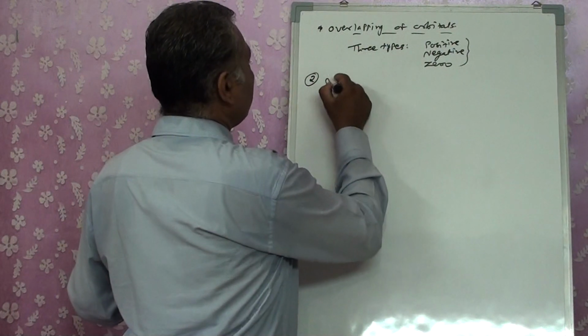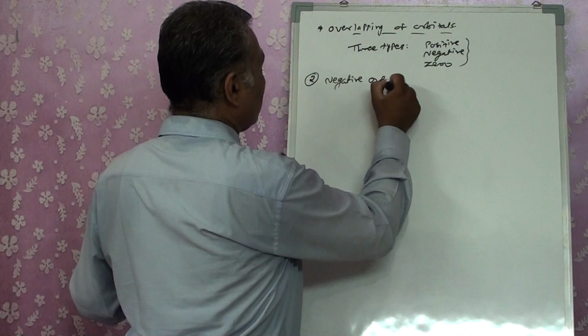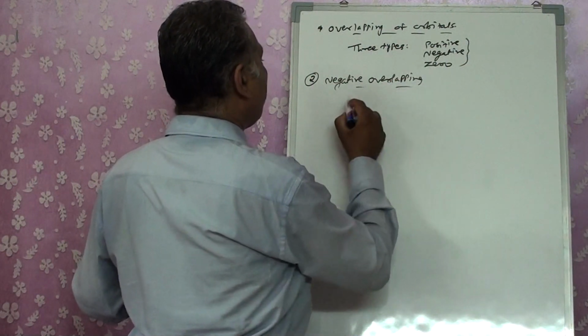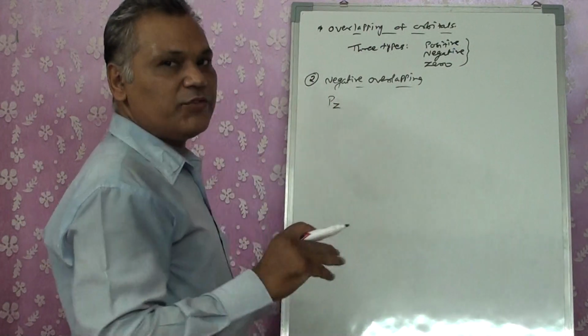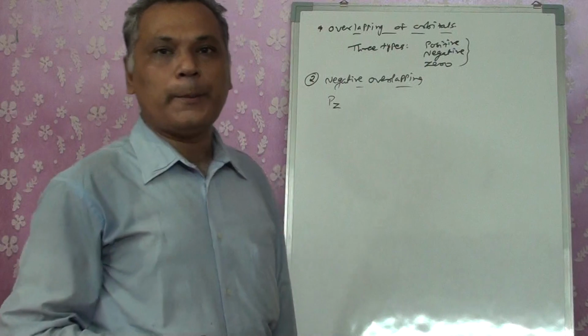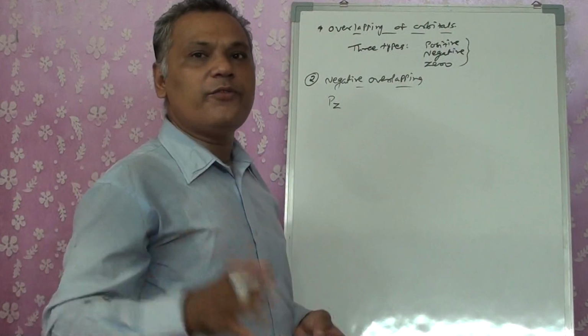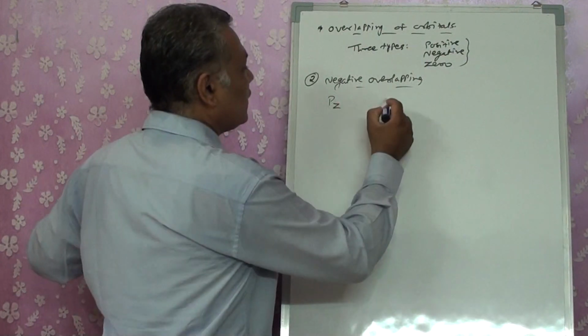The second one, the negative overlapping. Let's take pz first of all, as we took for positive overlapping. In the same way I am going through all the five different orbital overlappings for negative. How are we going to get it?